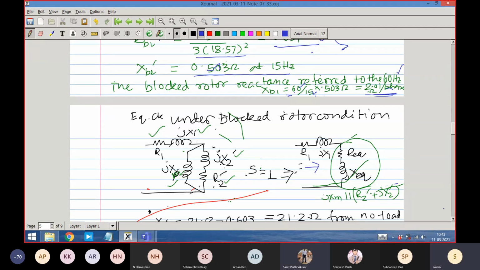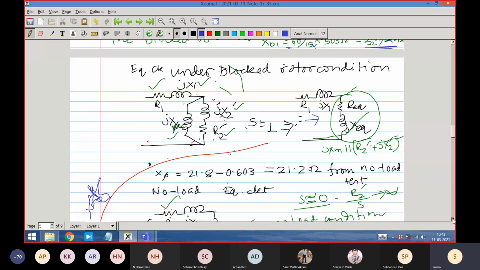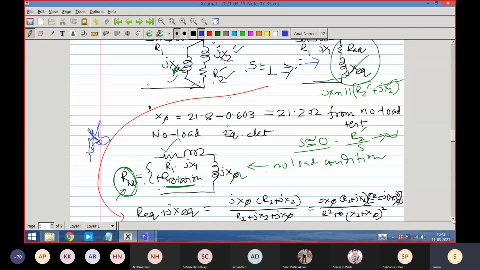Yes, sir. Okay. So now here I will do a little bit of approximation, and I will say that the blocked rotor reactance into 0.3 is equal to X1, and the blocked rotor reactance into 0.7 is X2 dash. This is the way they are split.